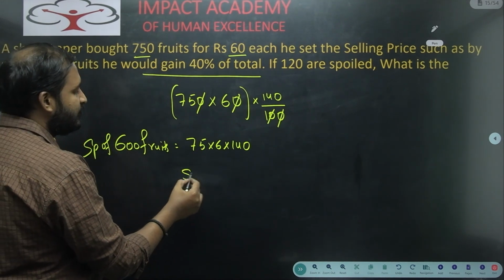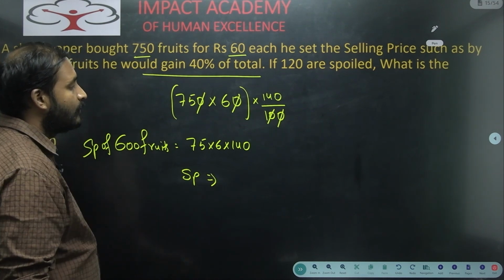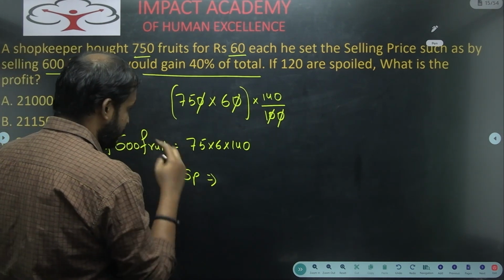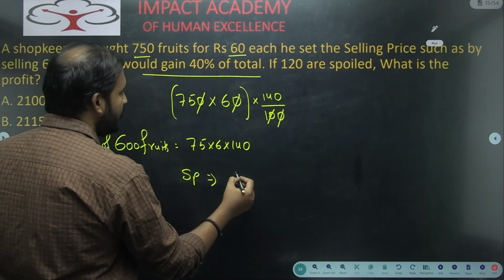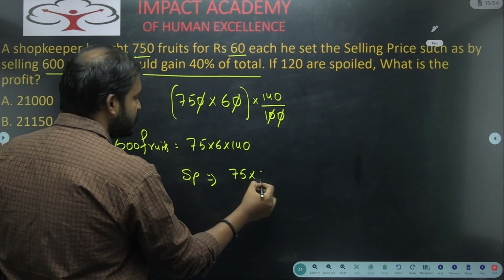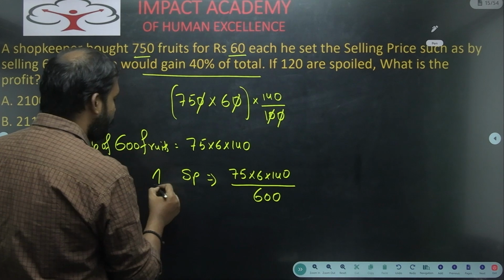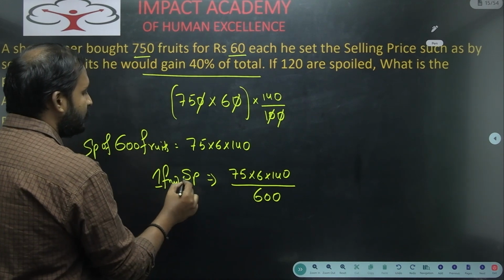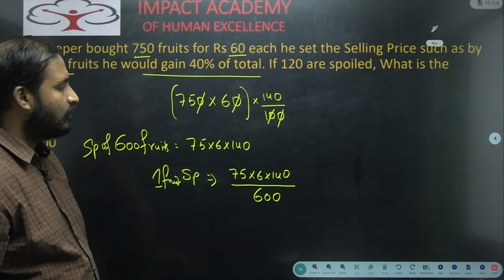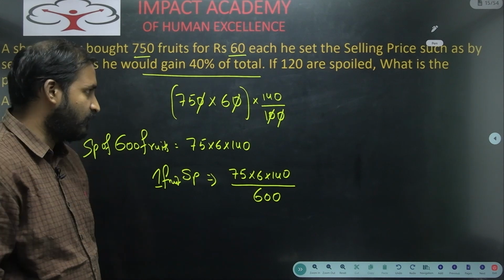Now what will be the SP of one fruit? What will be the SP of one fruit for us here? Very simple, what can we write? 75 into 6 into 140 by 600. Okay, one fruit's selling price we will get as 75 into 6 into 140 by 600. That is the selling price of one fruit.